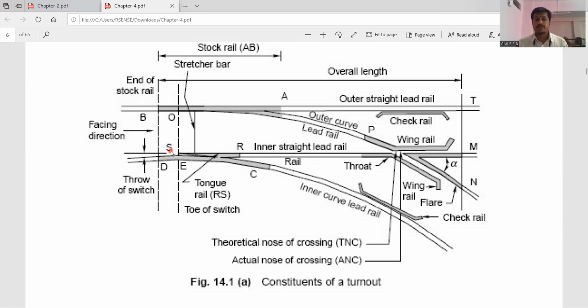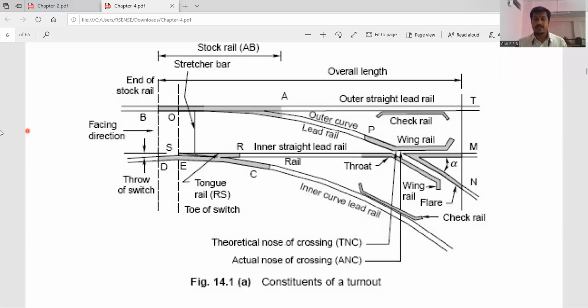And if the train wants to take the turn like this, that is the right hand. Okay, so they can use this right hand turnout. If you see the constituents of this right hand turnout, the first and very important point for you is the facing direction and the trailing direction, to know about the facing direction and the trailing direction.